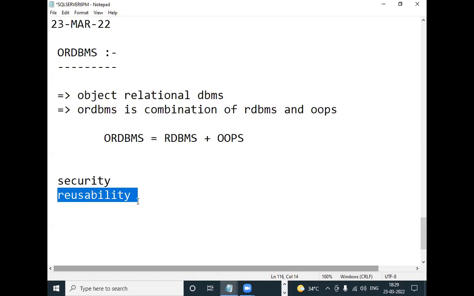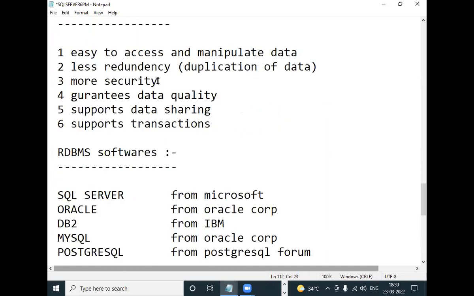But here, security is not taken from OOPS, because RDBMS already provides security. In yesterday's class, I gave the RDBMS features.